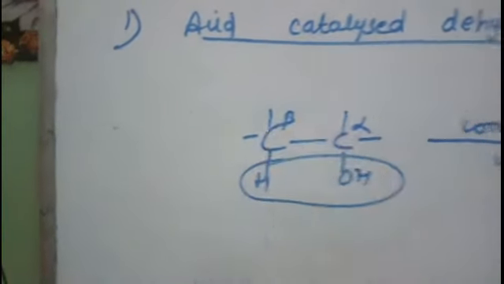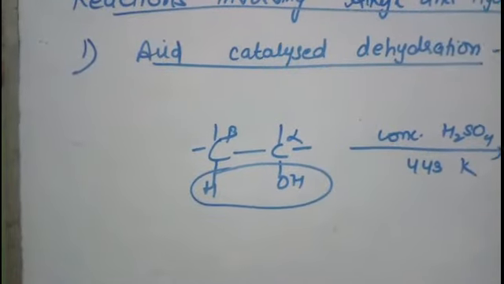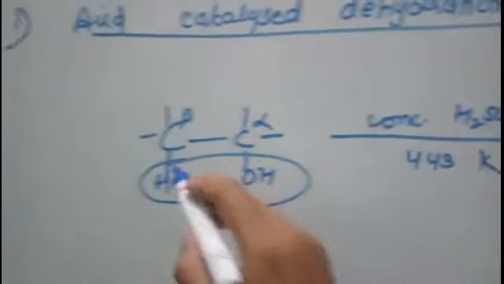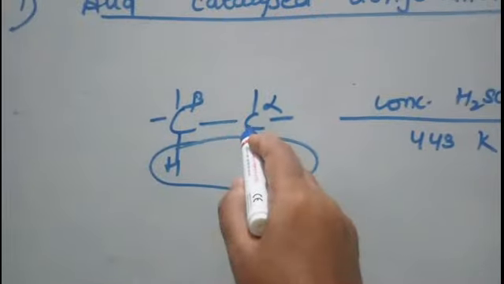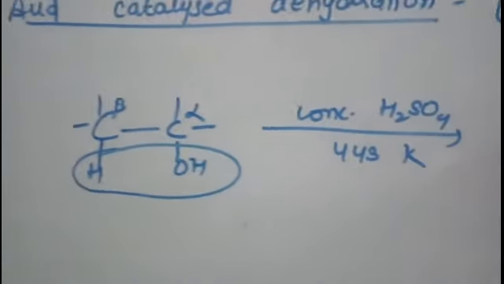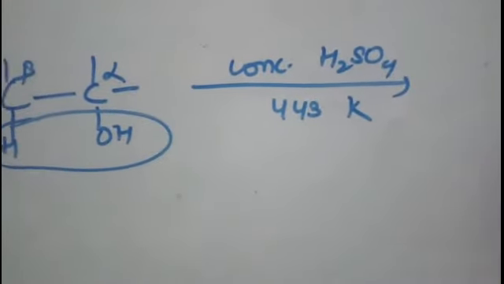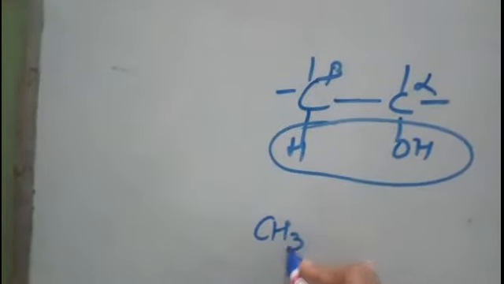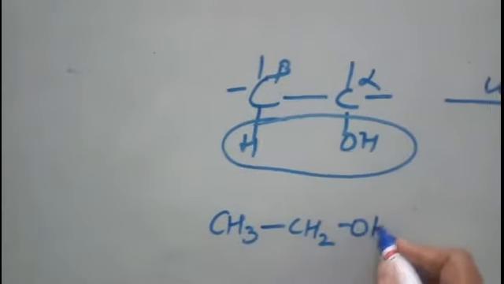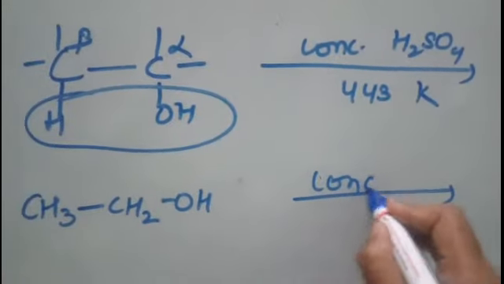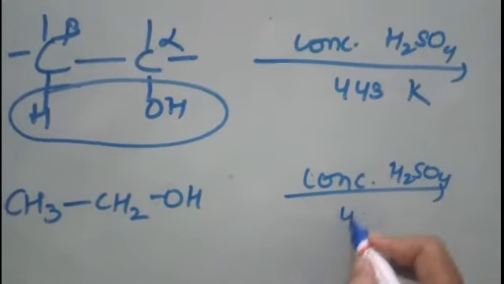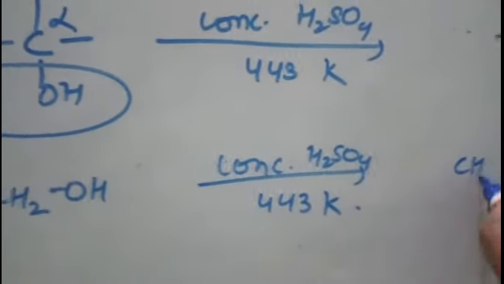This water molecule is eliminated. See, this is alpha carbon, this is beta carbon. So the elimination is taking place from the alpha and beta carbons, and water will be removed. So since water is removed, the valency of both the carbons will be set free and a double bond will be introduced here. Alkene is formed. So alcohol is converted to alkene, isn't it? Now see, this is a reaction which is taking place with primary alcohol under same conditions. You will get ethene.